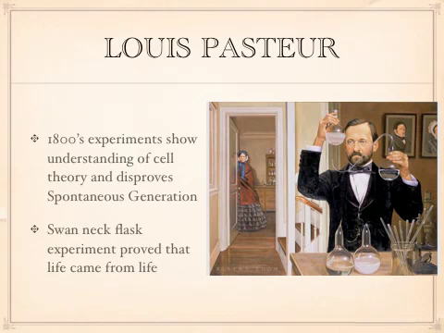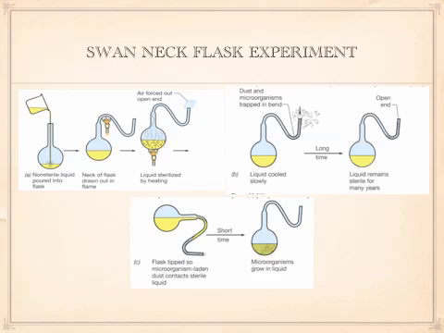Another scientist by the name of Louis Pasteur, in the 1800s, experimented to show understanding of cell theory. He also wanted to disprove spontaneous generation. He used his famous swan neck flask experiment to prove that life did come from life. In his experiments, he placed chicken broth into a swan neck flask. He then heated the broth to sterilize the contents. After a while, dust was trapped in the neck of the flask.